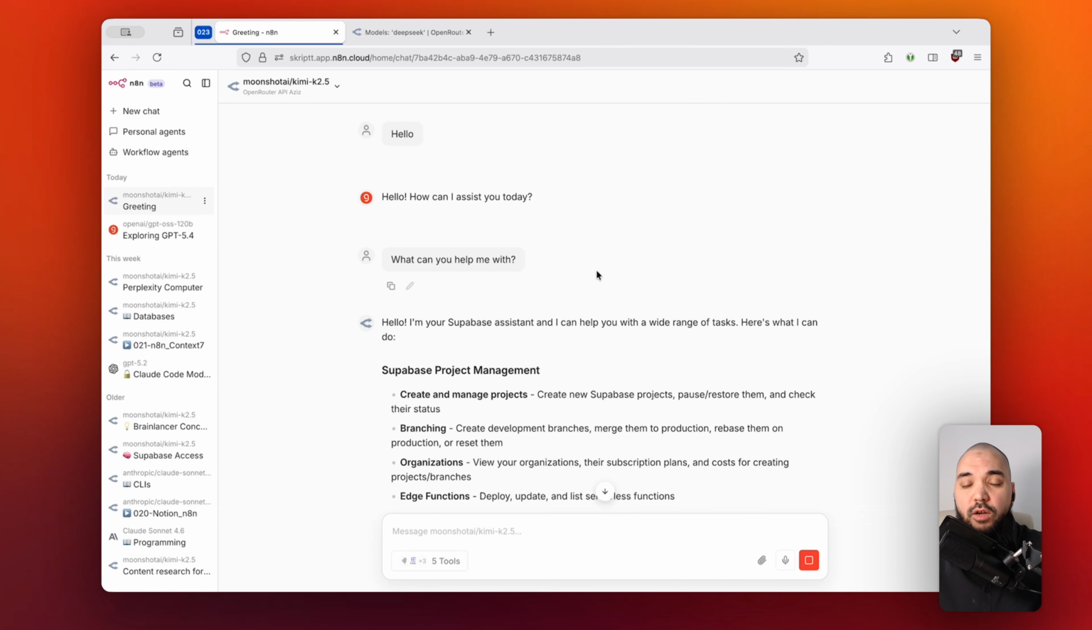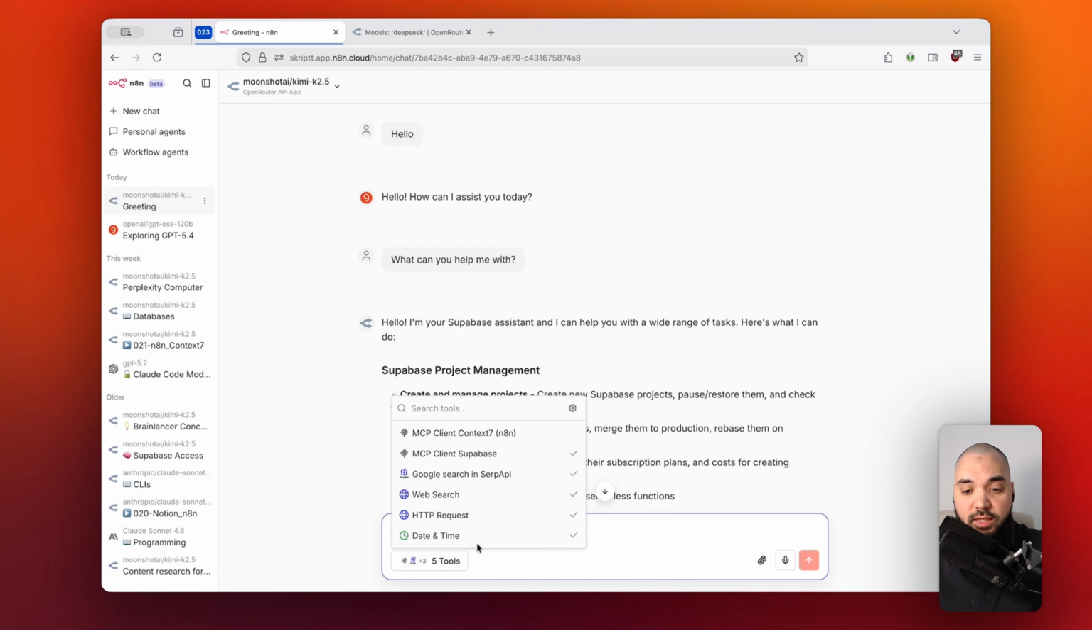And this gives you a lot of freedom how you can basically structure your conversations depending on the task that you would like to achieve. Now, besides that, you also have access to tools, right? So if I open up the tool selection right here, then you can see that this is currently selected to a couple of tools that I have given it, right? That I have given it access to.